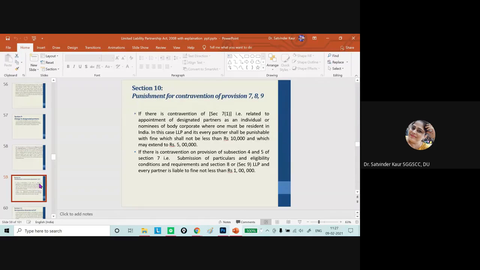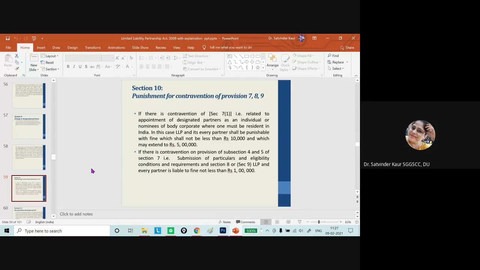Then if we talk about punishment for contravention of provision 7, 8, 9, it says that if the designated partners are not being changed or not appointed, or the action is not being taken, then there is going to be the contravention. And in that particular situation, the fine can be, every designated partner will be punishable with a fine of 10,000, and that can extend to 5 lakh rupees.